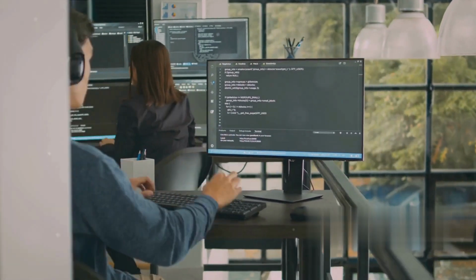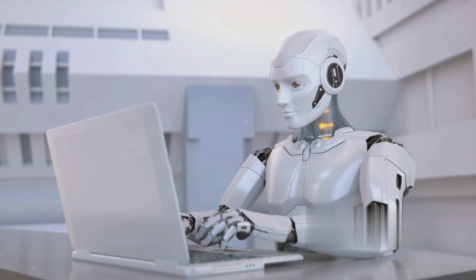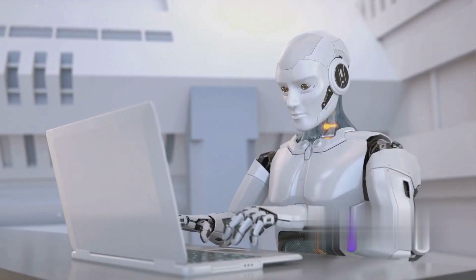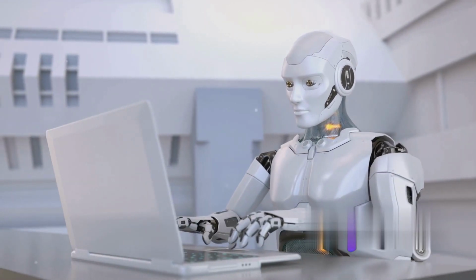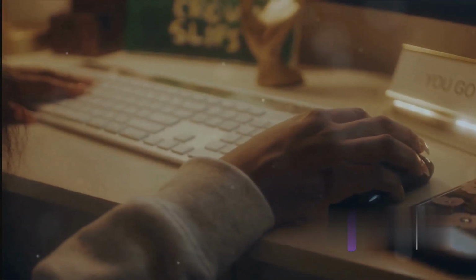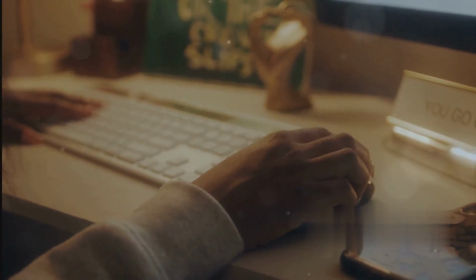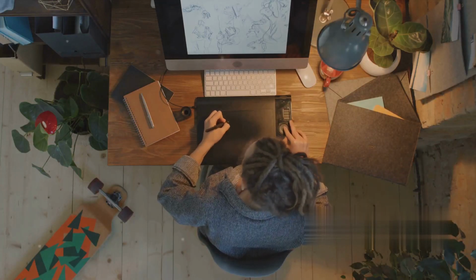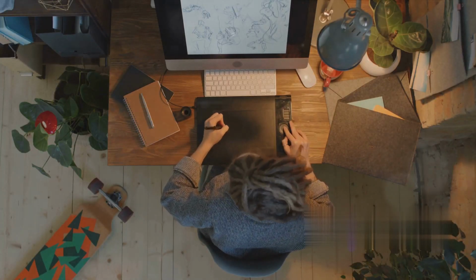Next, we talked about choosing the right AI software. This can be a tricky decision as there are many options available. However, finding one that suits your needs and skill level is paramount. After that, we delved into how to input your storyboard into the software. This is where you bring your ideas to life, transforming your sketches into a digital format.